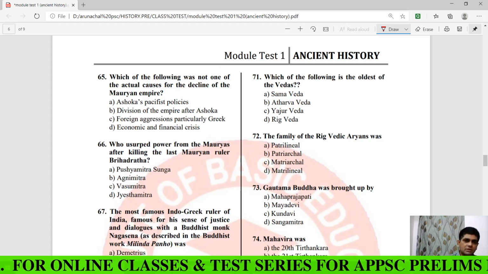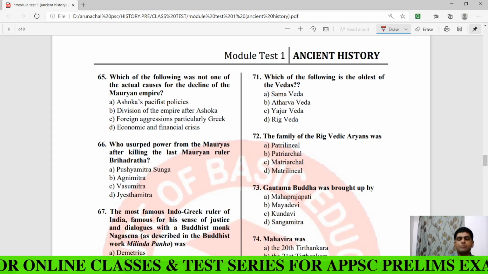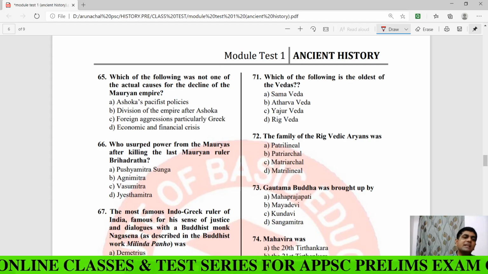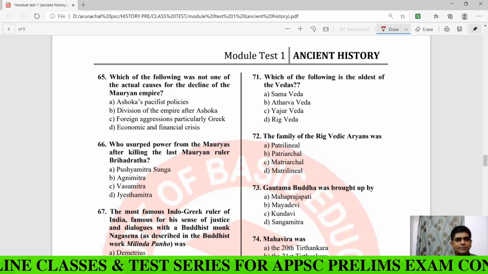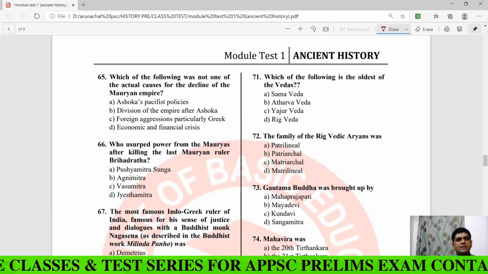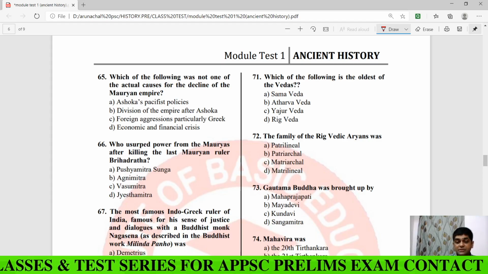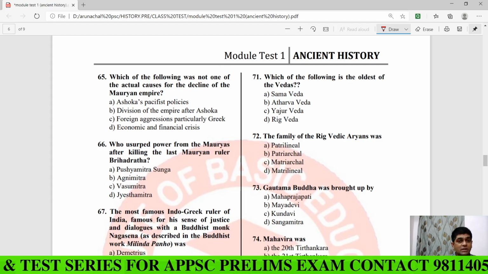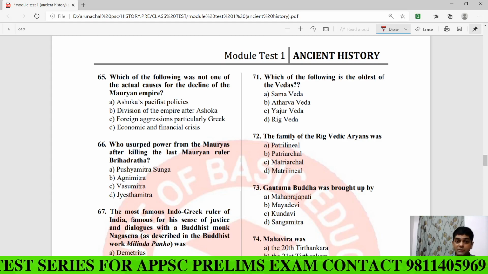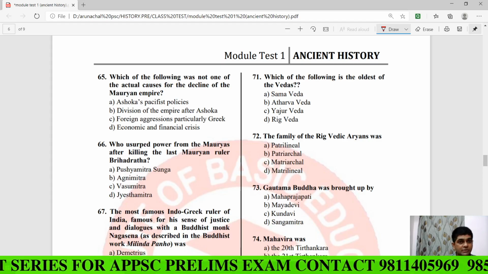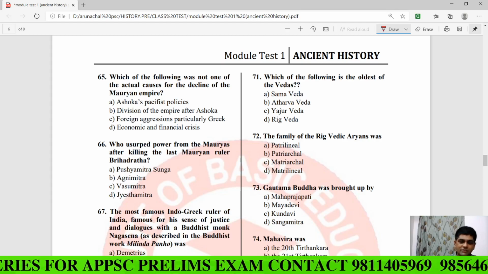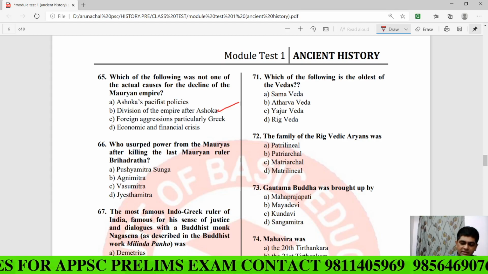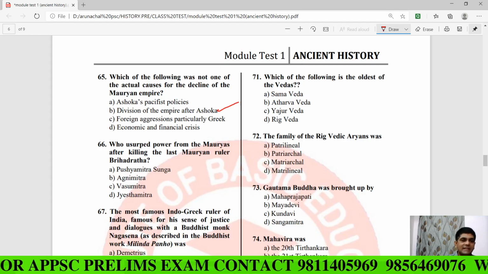Clear? Read everything first, and you will know that this can be, this cannot be. Ashoka's pacifist policies, division of the empire after Ashoka. You are very much aware that after the death of Ashoka, the Mauryan empire was divided into two parts. So the division was a reason for the decline of the Mauryans.